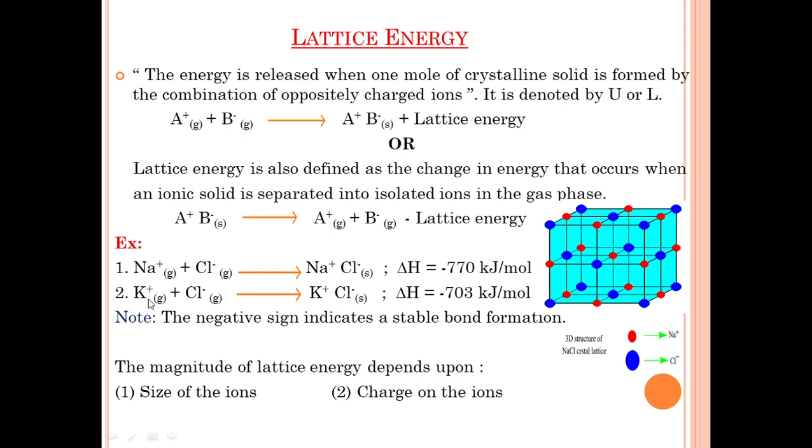The second example: potassium ion combines with chloride ion to form an ionic solid, potassium chloride. Delta H is equal to minus 703 kilojoule per mole. This is the crystal structure of sodium chloride, the 3D structure of the sodium chloride crystal lattice. Here the red color represents sodium ions and the blue color represents chloride ions. And the negative sign indicates a stable bond formation.